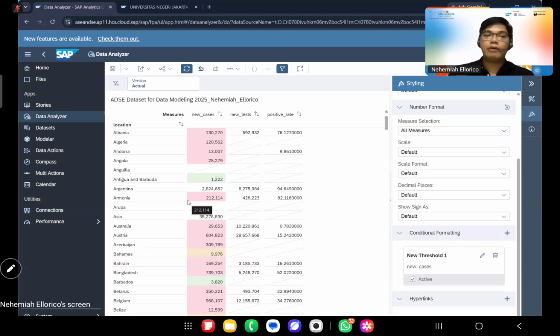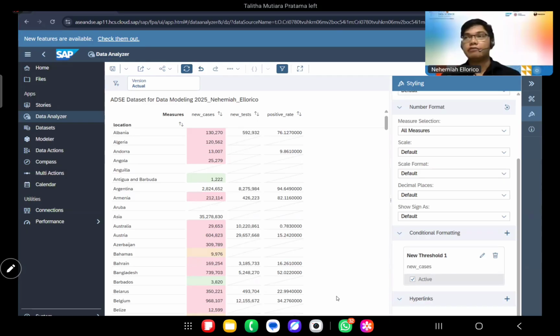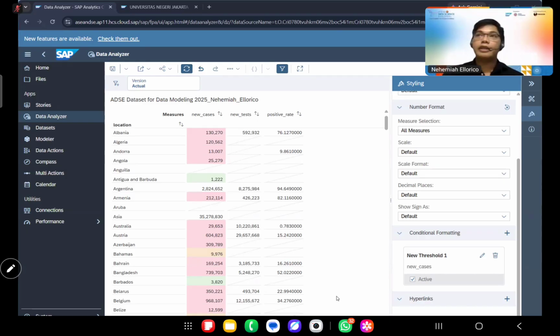So where is this applicable besides the COVID-19 data? Let's say, for example, you are running a business and you have a supply chain. You would want to check if the supplies of your business are already in a critical state and you have to order another supply. That's one of the examples. Supply chain is an excellent example.